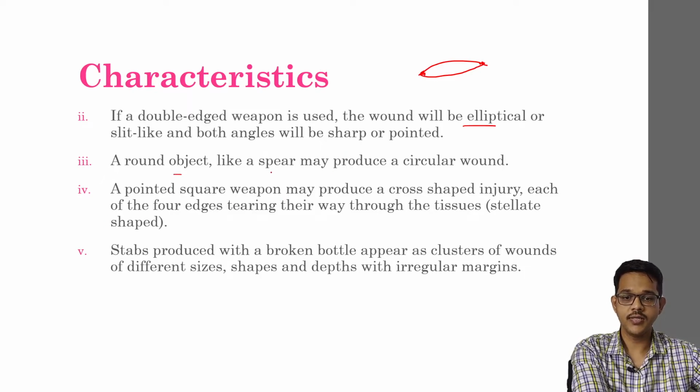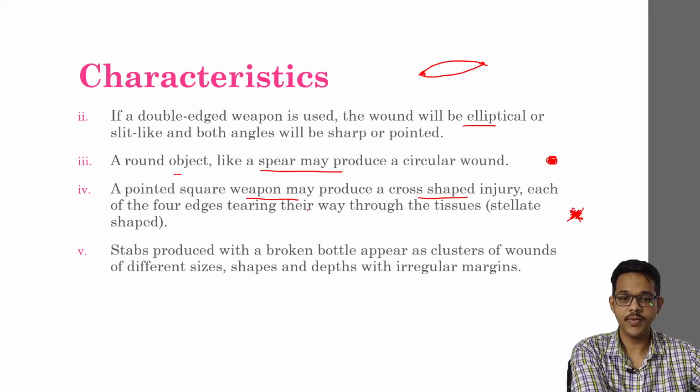A round object like a spear may produce a circular wound. A pointed square weapon may produce a cross-shaped injury. Sometimes if the weapon is square-shaped, it may produce a cross-shaped injury, with each of the four edges tearing its way through the tissues. So it may cause a stellate-like shape of injury because each edge may tear the skin differently.